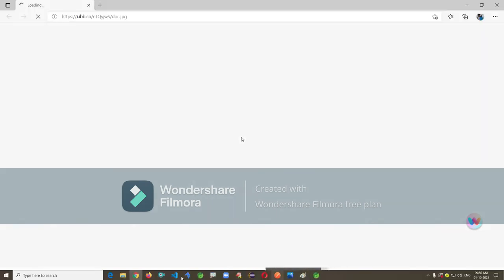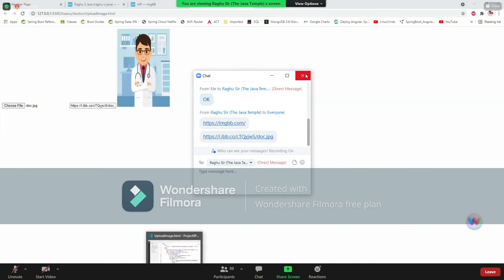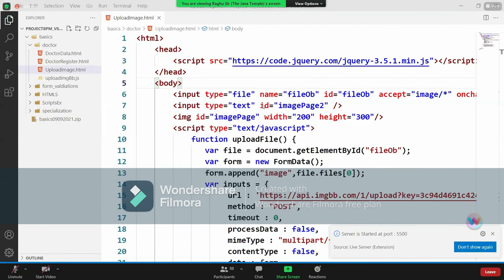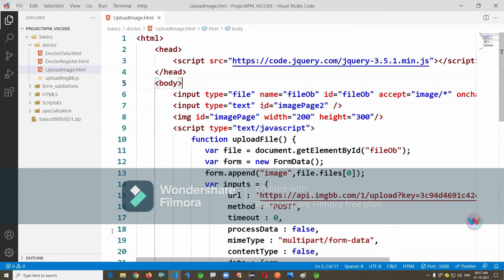This is actually JavaScript content. There is no Java code here, just script content. Ajax will be an overview only, but the major Ajax concepts you will learn once you go to UI technology, and I'll explain Ajax concepts also. I'm writing this in upload image.html. You can try the same code if you want.